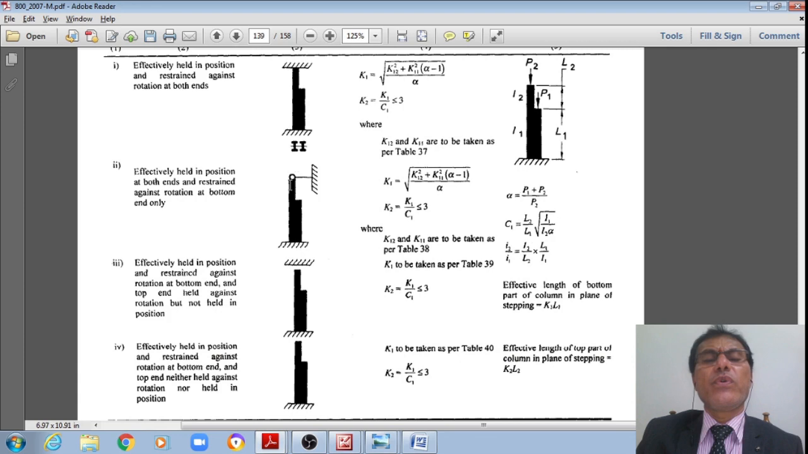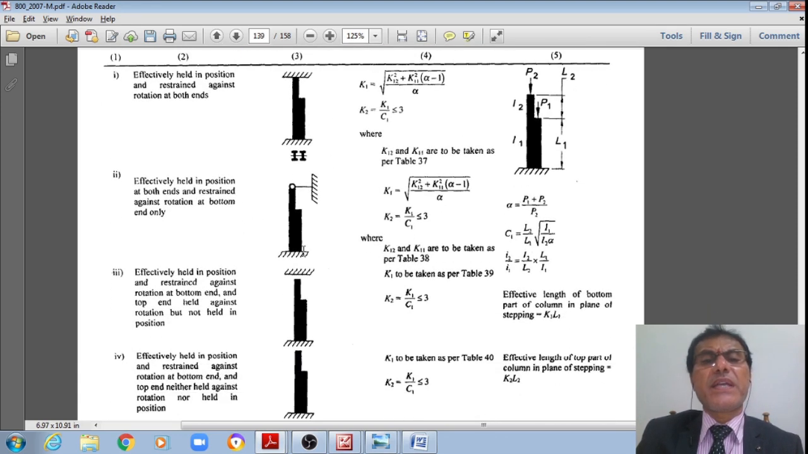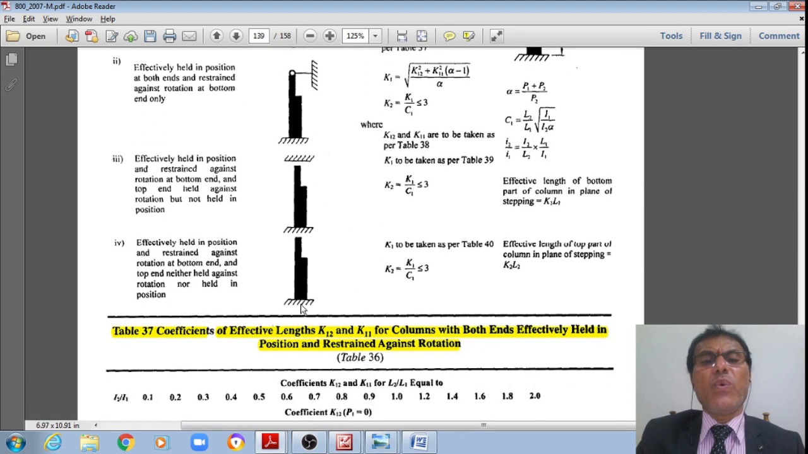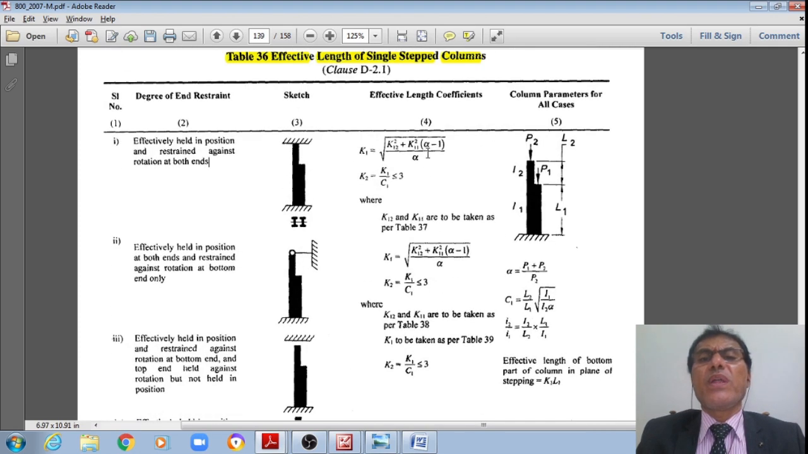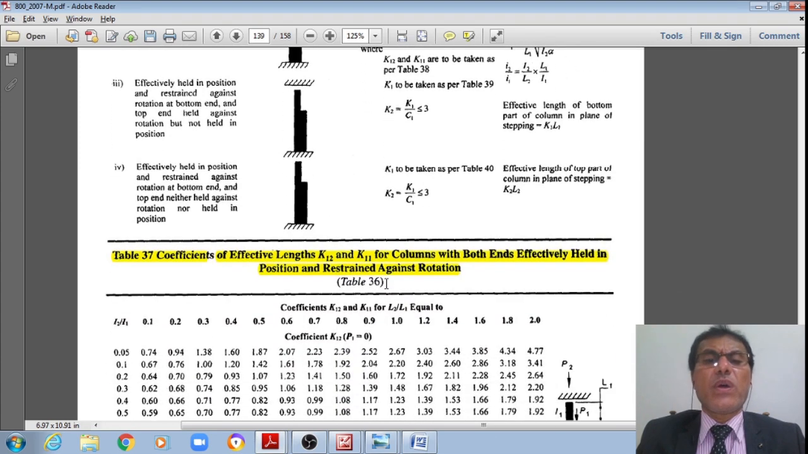Now if you see for these single stepped columns for different edge conditions, now one end fixed, the other end hinged, right? One end fixed, the other end free, like this, one end is fixed, the other end is totally free. Accordingly, you see the effective length coefficients or factors K11, K1, K2, so on and so forth.